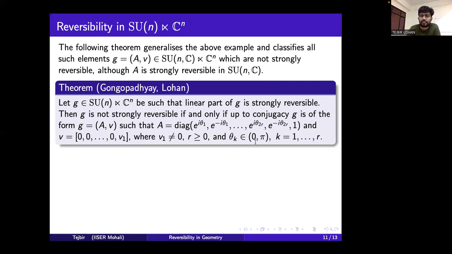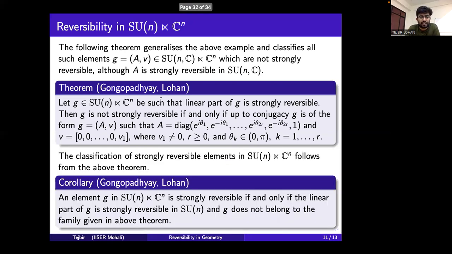And this theorem gave us the classification of strongly reversible elements in SU(n) semi-direct product C^n, and this is given by this corollary. An element G in SU(n) semi-direct product C^n is strongly reversible if and only if the linear part of G is strongly reversible in SU(n), and G does not belong to the family given in the above theorem.